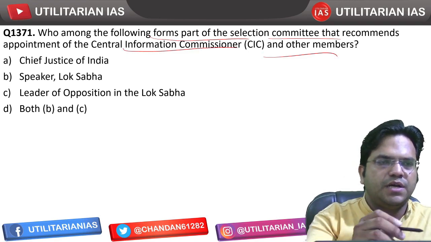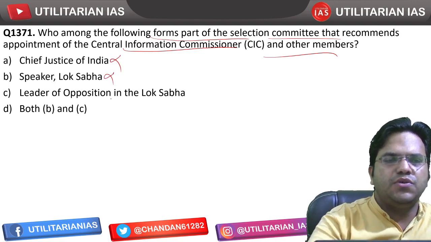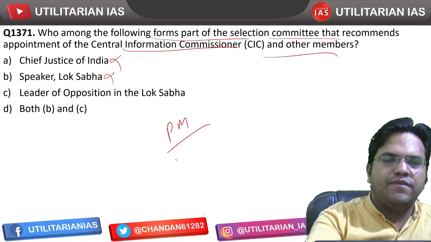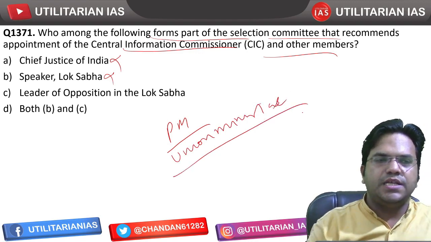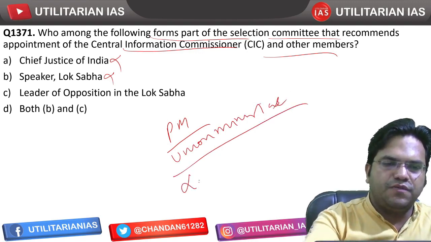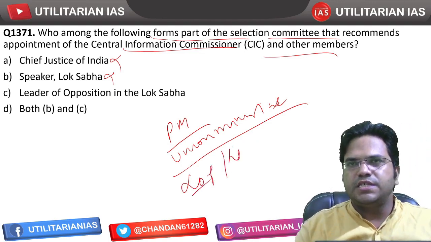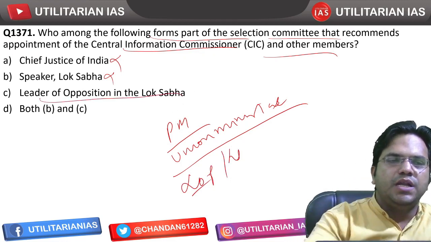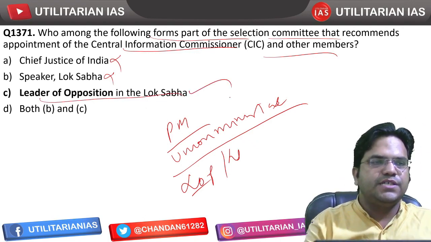Chief Justice of India, is the Chief Justice of India part of that body? No. Speaker of the Lok Sabha? No. So who are the 3 members? You have the Prime Minister, of course. Then you have a Union Minister nominated by the Prime Minister, and then you have one LOP, the Leader of Opposition from the Lok Sabha. If there is no Leader of Opposition, then the leader of the single largest party will be there. So here your answer is that the Leader of Opposition in the Lok Sabha is going to be part of that selection committee. C is going to be the right answer.